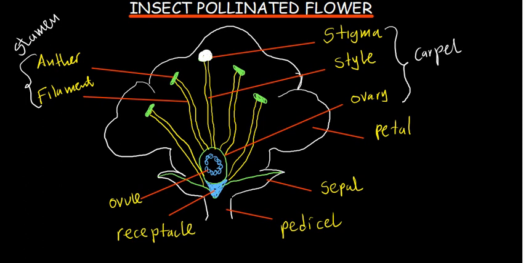We also have the style. You can see that the style is more like a stem, the stem that holds the stigma. So that is the style. It holds the stigma in position to make sure that the stigma gets to trap pollen grains. And then we've got the ovary. You can see that each ovary contains one or more ovules. So that's the function of the ovary, to contain the ovules.